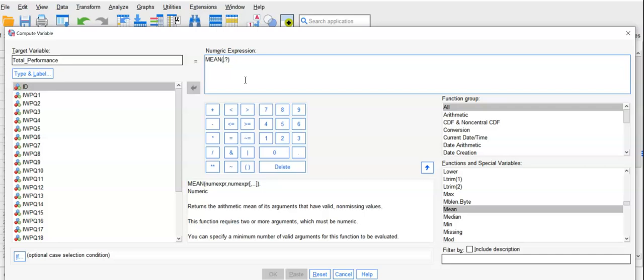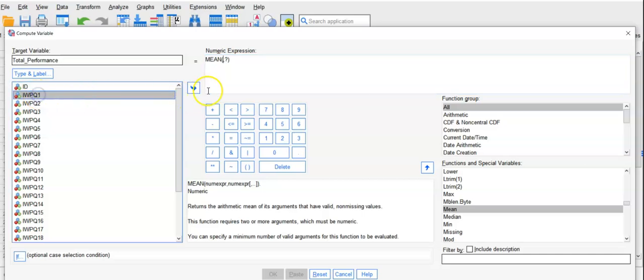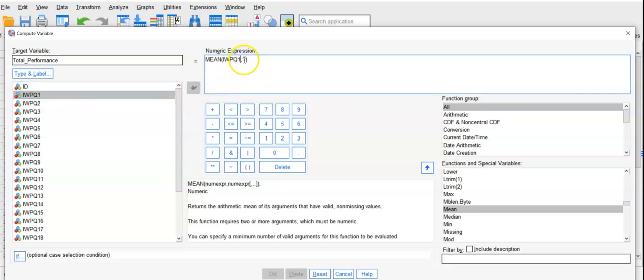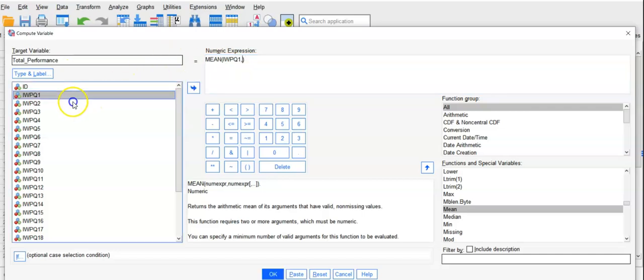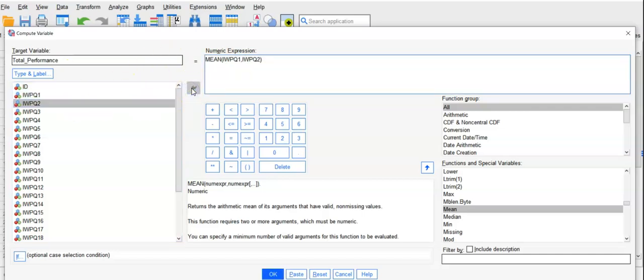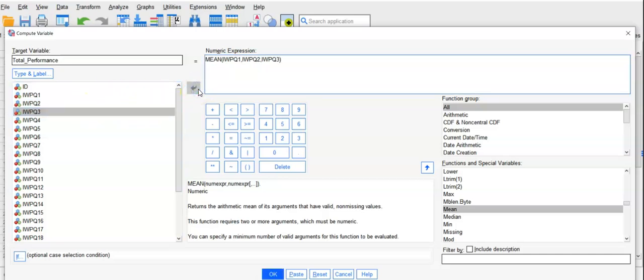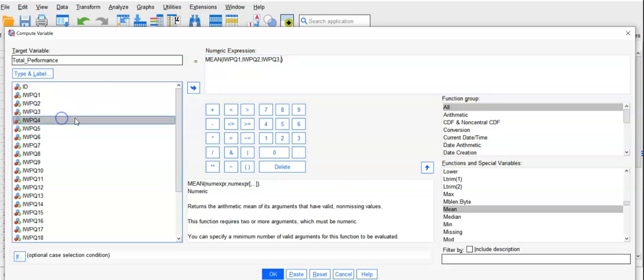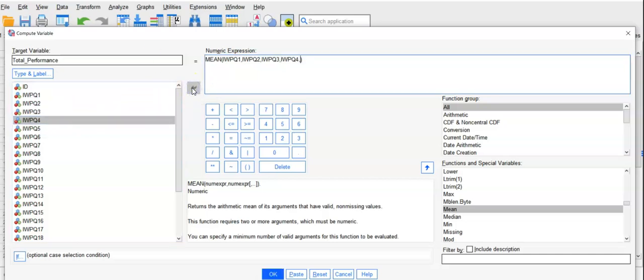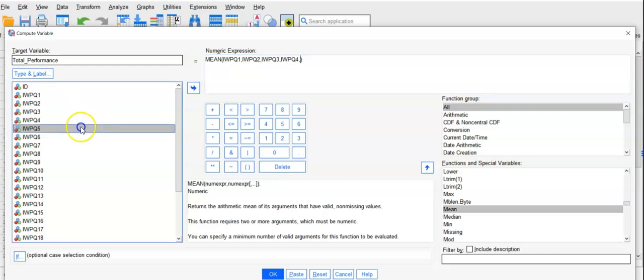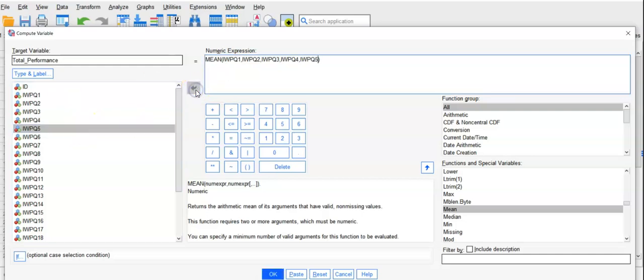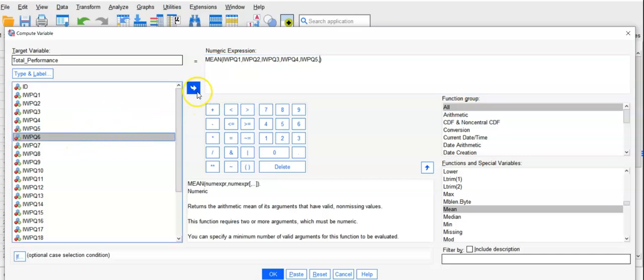So here the first one you put the number 1 here, and then number 2, I mean the second one is just performance variable 2, and then the comma, and then the 3, comma, and then the 4, comma. I know this is a very tedious process, but you have to be very careful not to lose any consistency, because if not, it will not calculate.